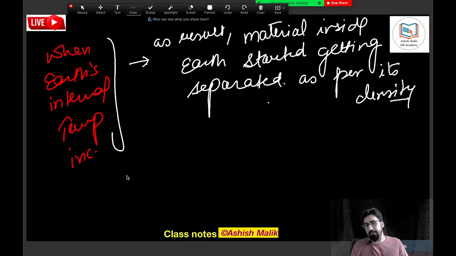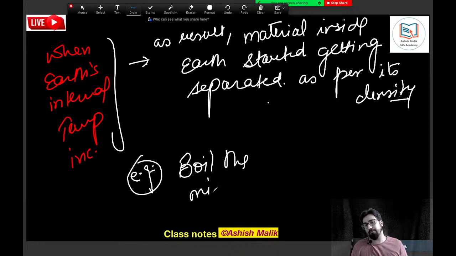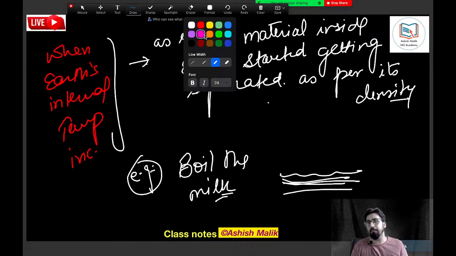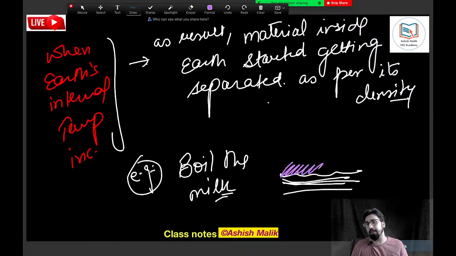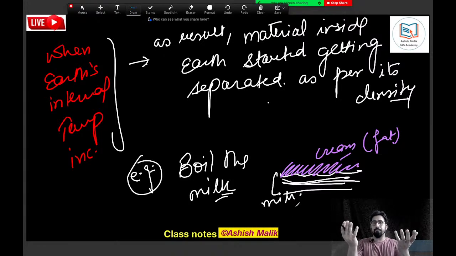When you boil the milk, just take this example and you will never forget the concept. Whenever you boil the milk, what you see is the milk gets separated, and on top of the milk you get the cream, right? The cream gets on the top. Cream is basically the fat, and below you have only the milk which is left. Am I correct? Whenever you boil the milk, you have milk separated from the cream. It's a common phenomenon.